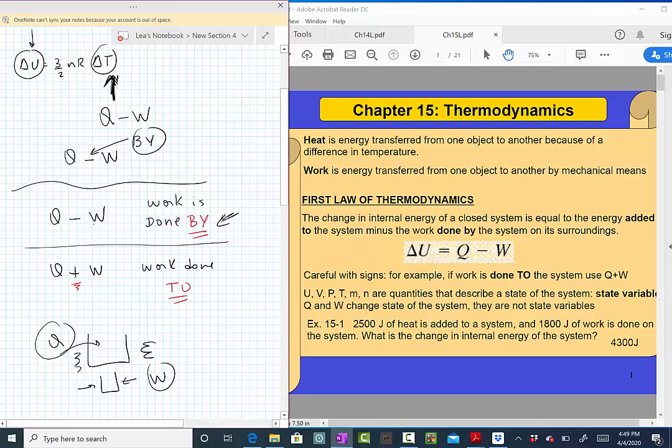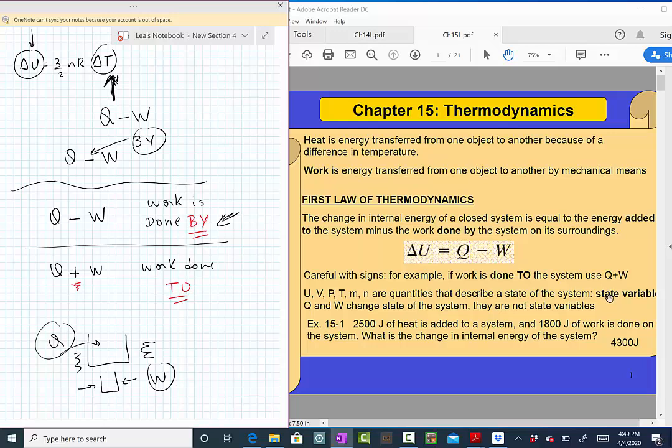Some other comments you see in the text are about how we name these variables. U, the internal energy, V, volume, P, pressure, T, temperature, mass, and the number of moles are all quantities associated with a specific state of the system. At this state, the system has this many moles, this specific temperature, this pressure, and so on.